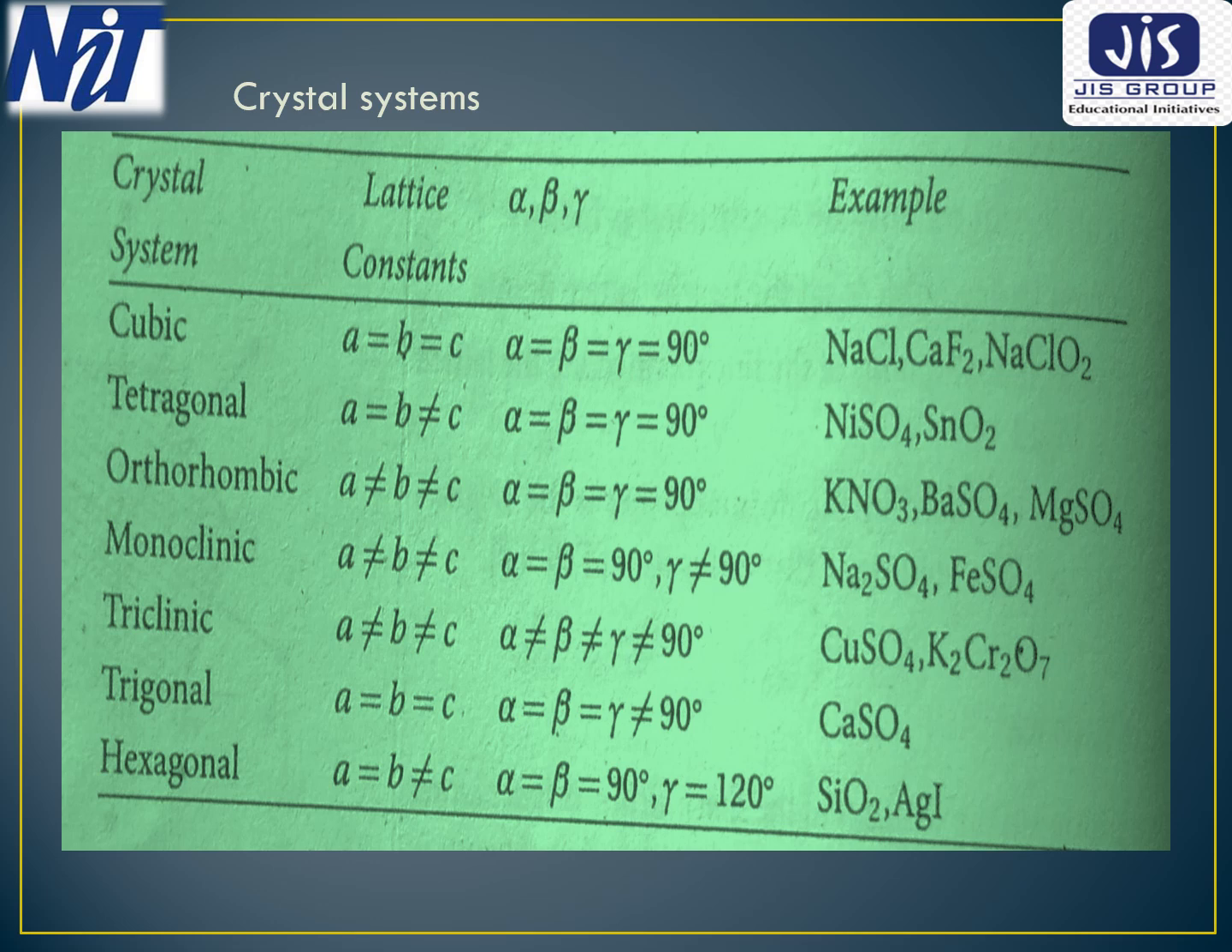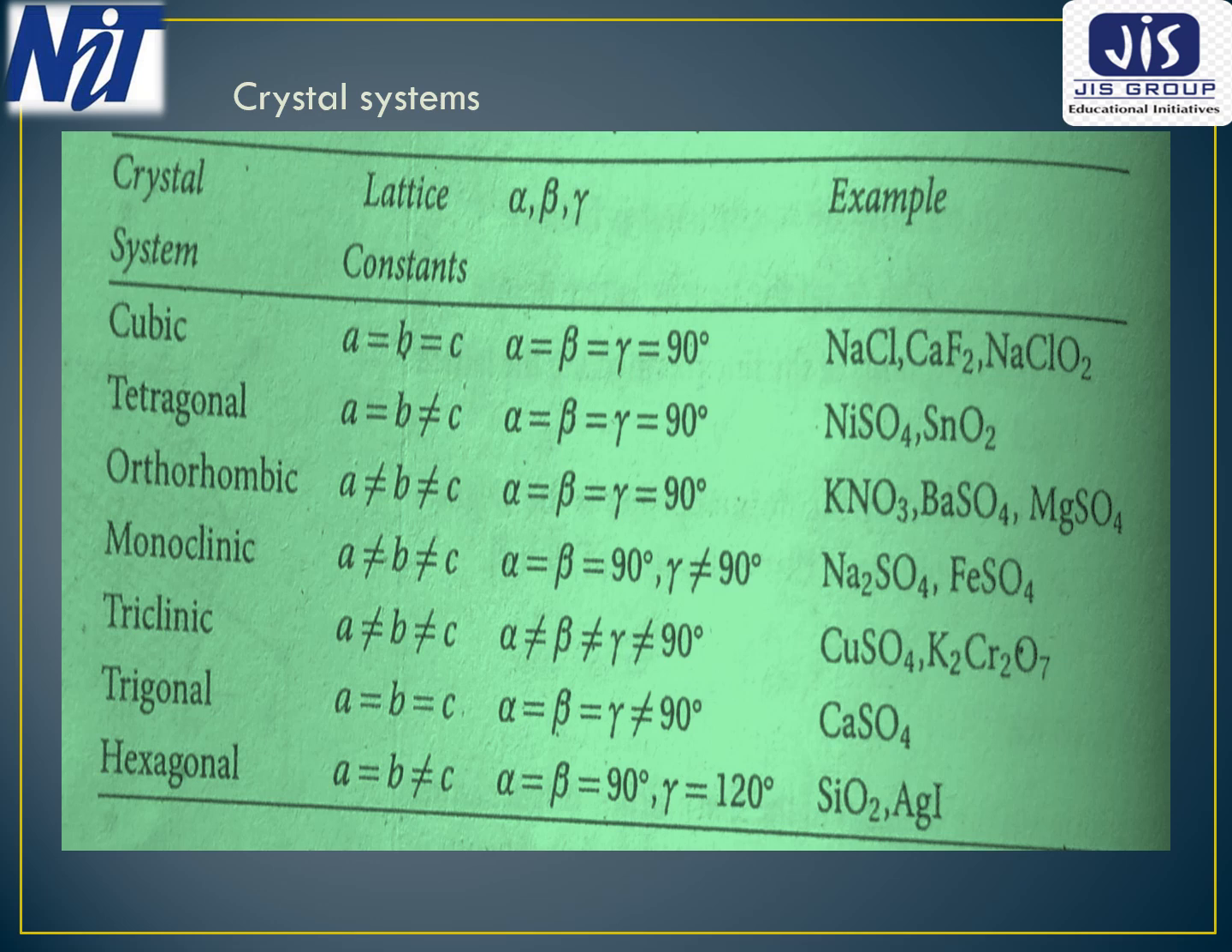Next is triclinic. In the triclinic crystal system, all three lattice constants have different values and the interfacial angles are also not equal to 90 degrees. Example is copper sulfate. Trigonal. The lattice constants of the trigonal crystal system are equal, a equal to b equal to c, and alpha, beta and gamma are not equal to 90 degrees. The example is calcium sulfate.